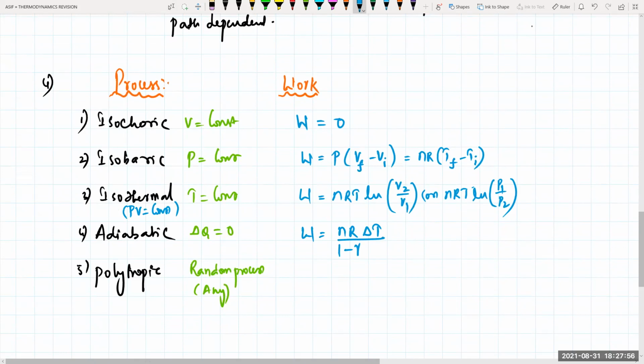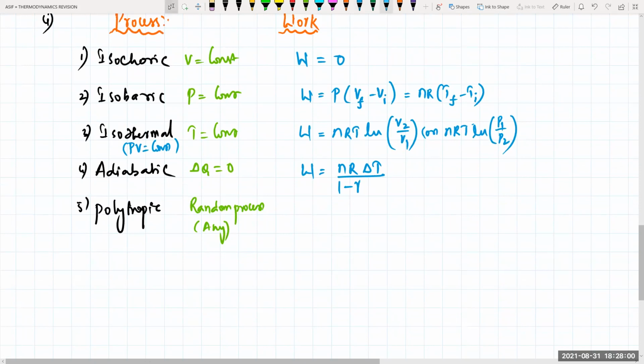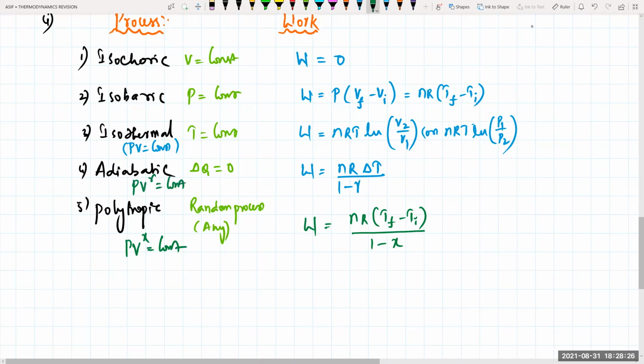So for any process, work done will be W is equal to nR into T final minus T initial divided by 1 minus X, in some process where PV to the power of X is equal to some constant. PV to the power of gamma is equal to constant in adiabatic process.